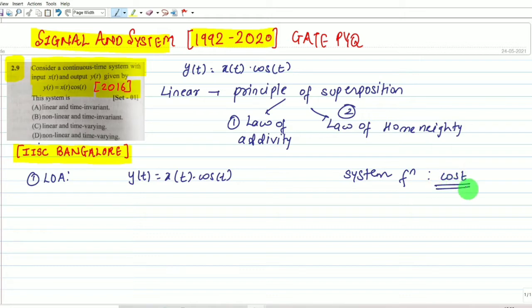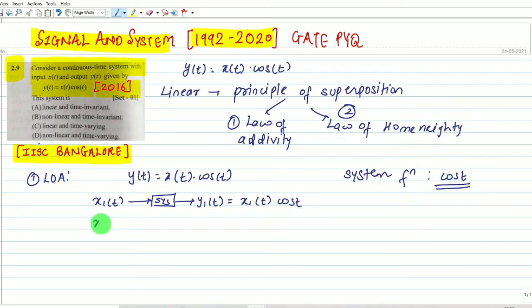System functionality is cos(t). When we provide x1(t) to this system block, we get y1(t). y1(t) must be equal to this input multiplied by the system functionality cos(t).